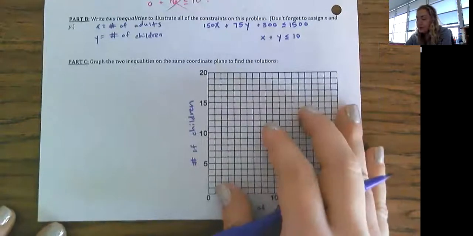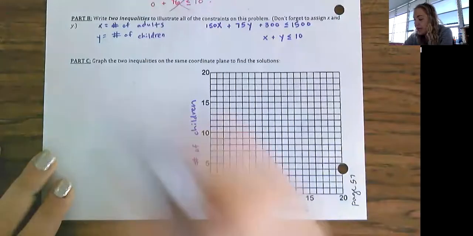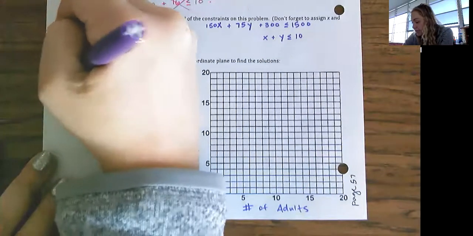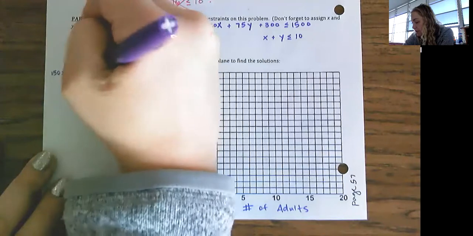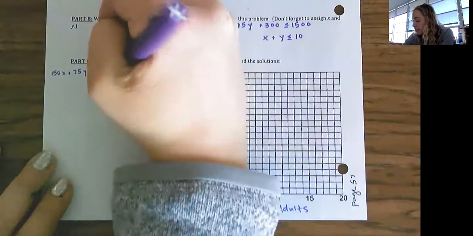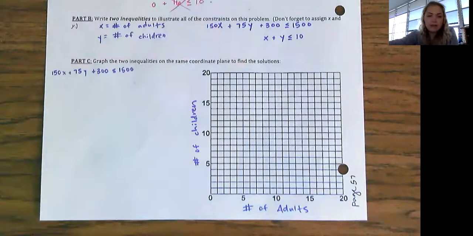Okay, so when I go to graph this first inequality, I need to write it down, 150X plus 75Y plus 300 is less than or equal to 1,500. And I'm going to start solving this for Y so that I can graph it.